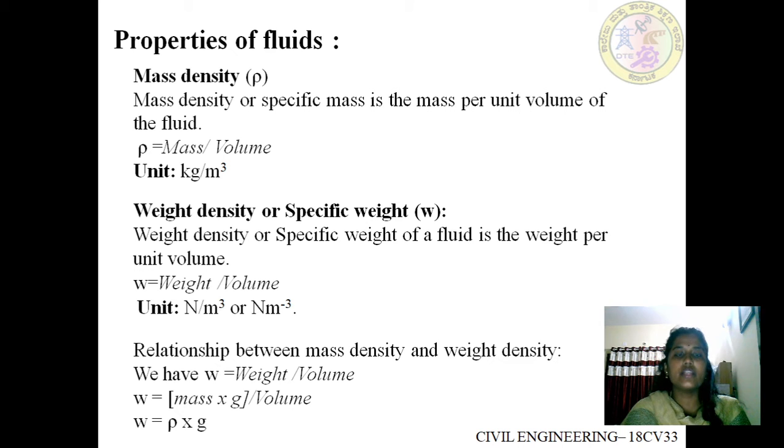See, by using the definition of weight density, we can arrive at the relationship between the weight density and the mass density. Here we have the definition, that is weight density is weight per volume. It is the ratio of weight by volume. Instead of weight, we can take it as mass into acceleration due to gravity divided by volume. Again, this mass by volume we can write as rho into g. So w is equal to rho into g is the relationship between mass density and weight density.